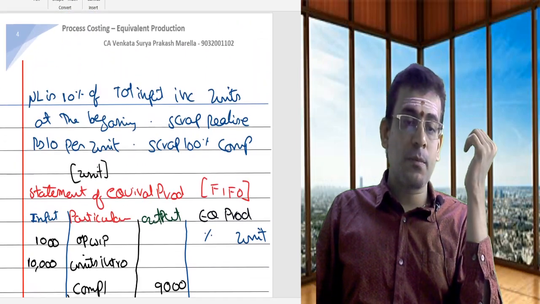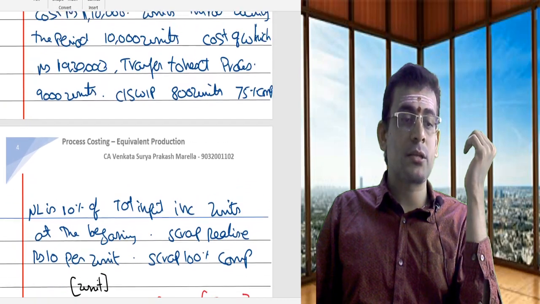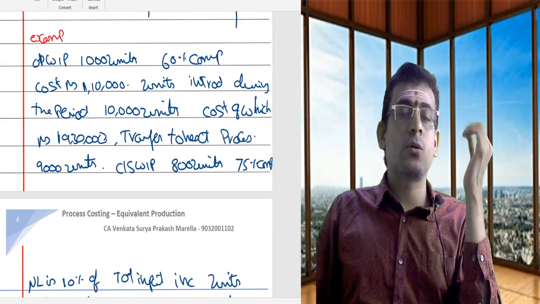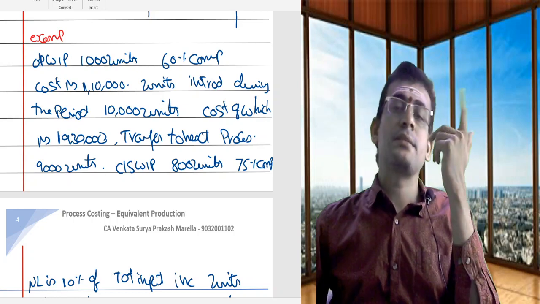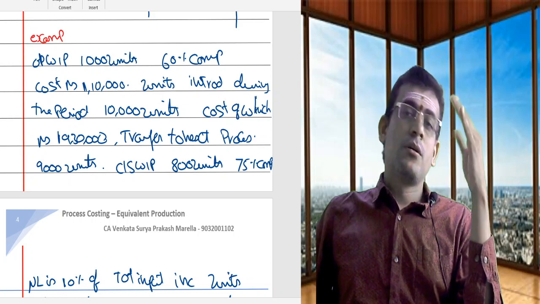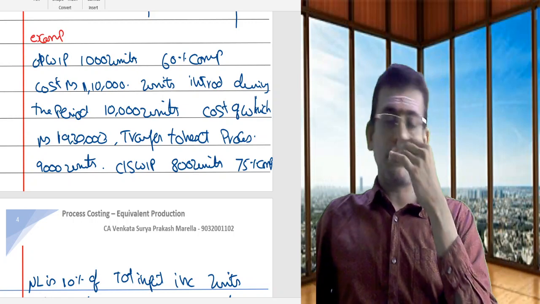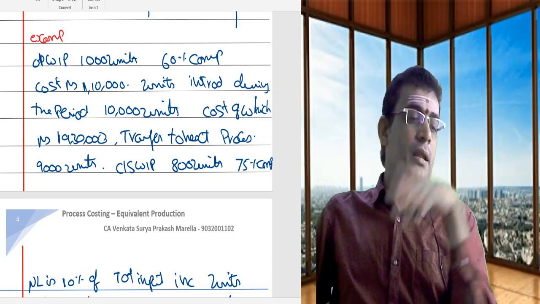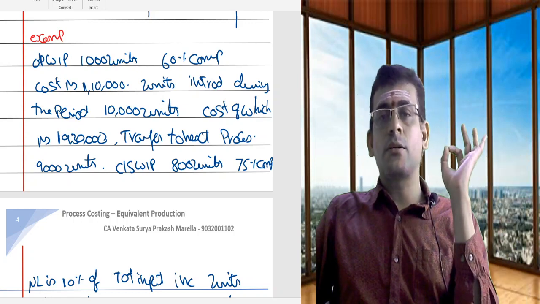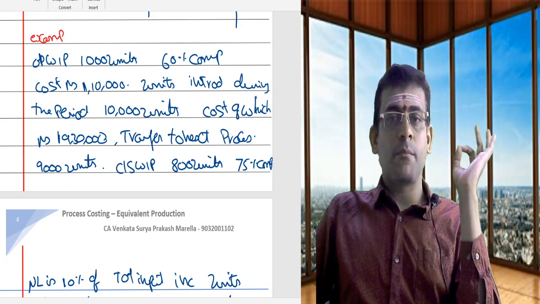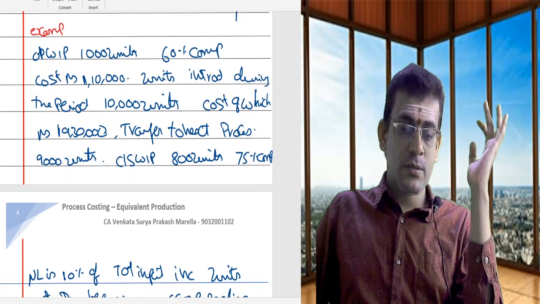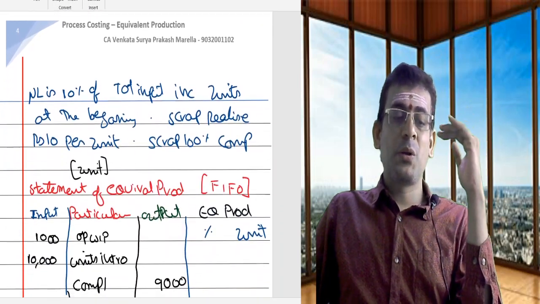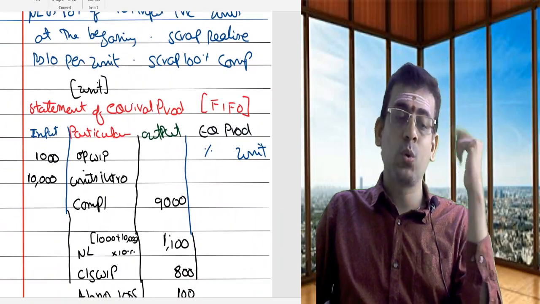See, if you read the problem, it says opening stock was completed to the extent of 60%. Means what? 40% is incomplete. Now what do I have to do? First complete that 1,000, then you complete the balance. My total complete is 9,000. Of the 9,000, first I will complete 1,000. Then what is the balance? 8,000. So now this completed portion, I need to break into two components.